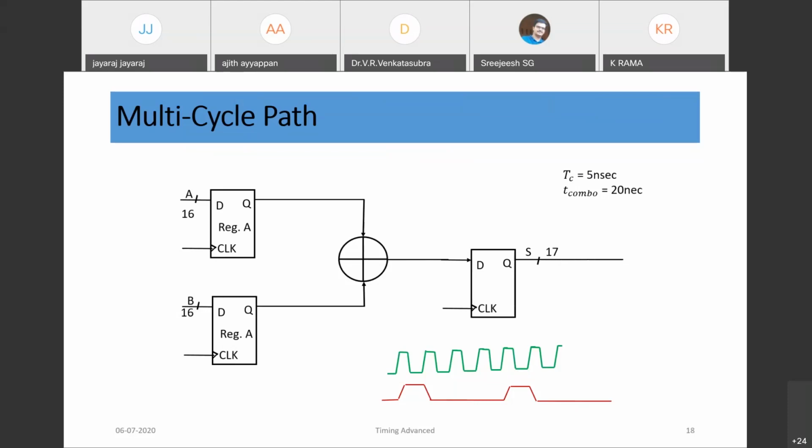So we have false path, which means the path never occurs, or we don't need to consider it for timing. And we have multi-cycle path in our design, which means a path which takes more than one clock cycle, and that is valid as far as functionality is concerned. The designer should make sure that it is valid for functionality, then we can consider it as a multi-cycle path.